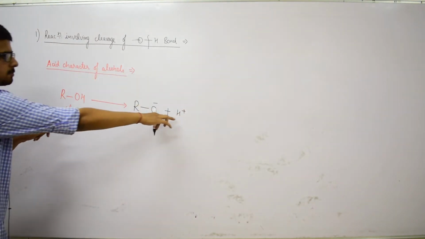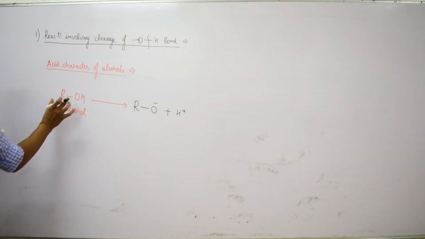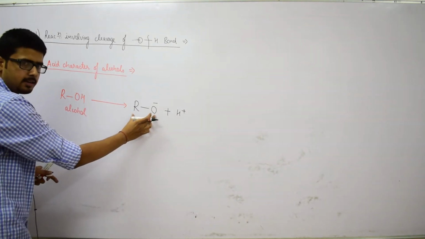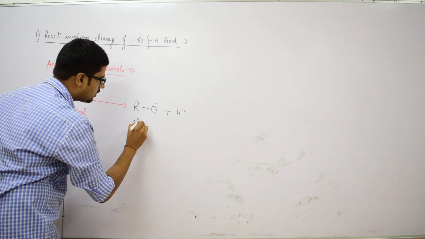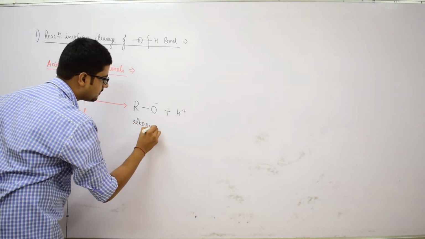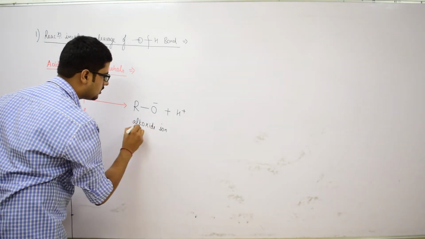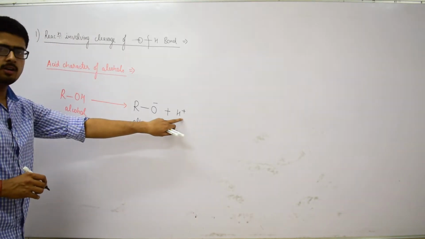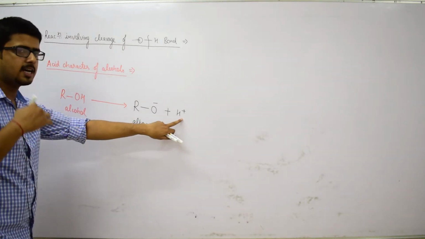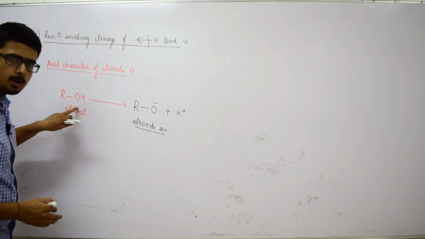After donating this H plus ion, the remaining part, RO minus, is called the alkoxide ion, and the proton has been donated from the alcohol molecule.